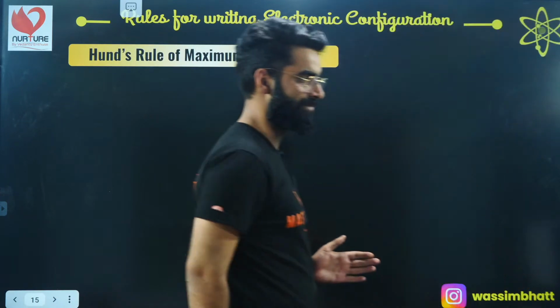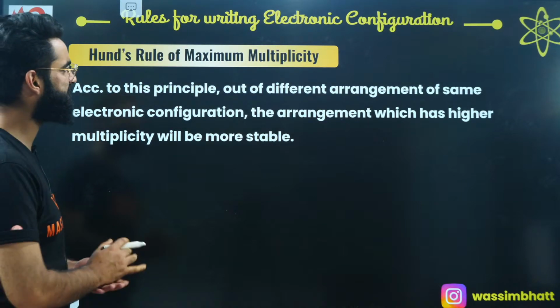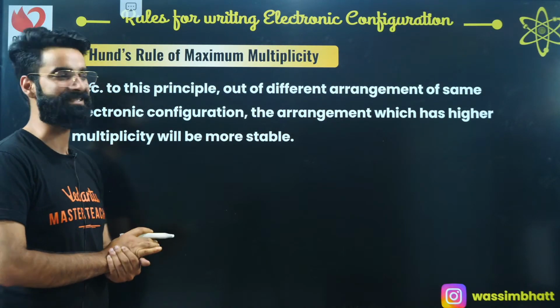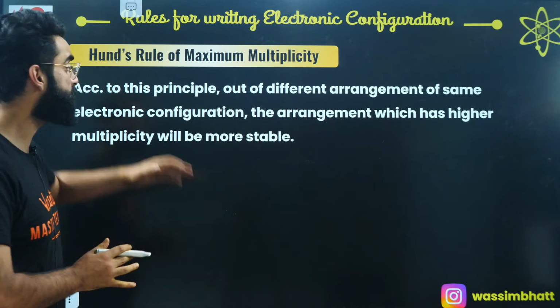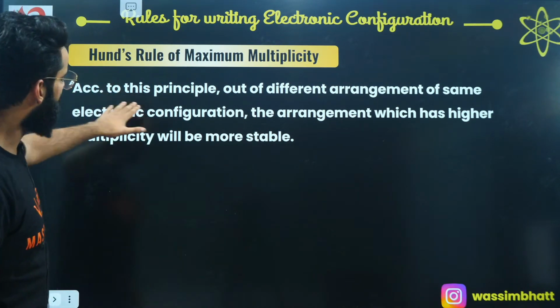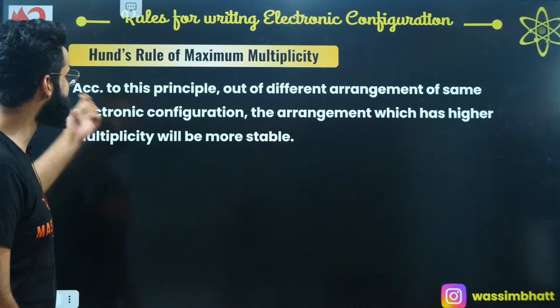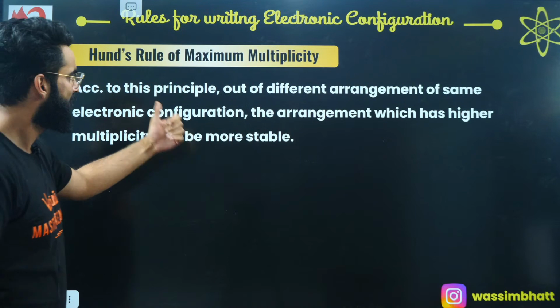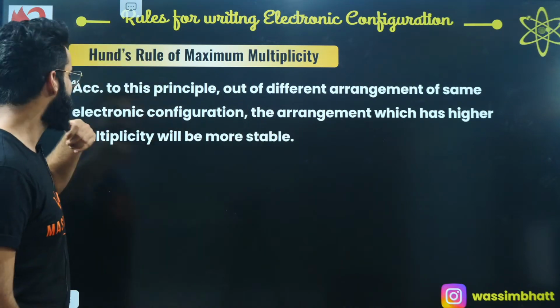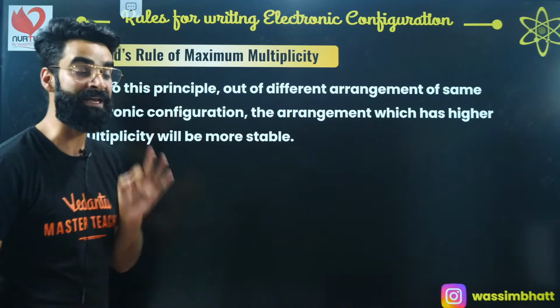Okay, so people, what this Hund's rule of maximum multiplicity is all about. This is the statement which you need to remember. Then I'll show you the application part of this statement as well. According to this principle, out of different arrangements of the same electronic configuration, the arrangement which has got the higher multiplicity will be more stable.